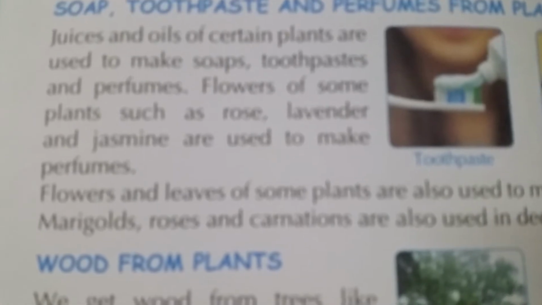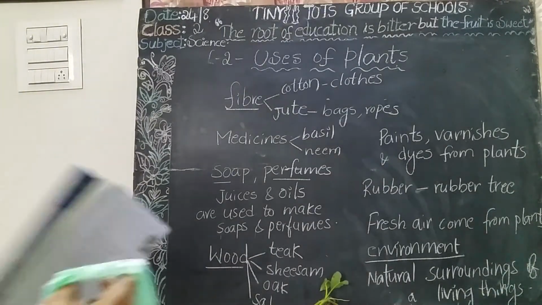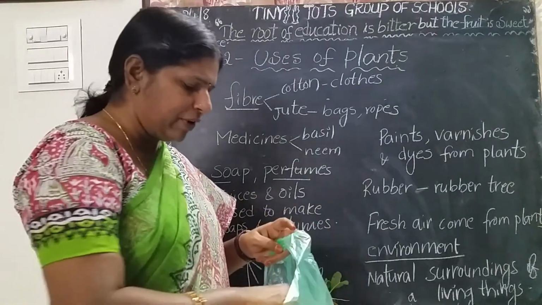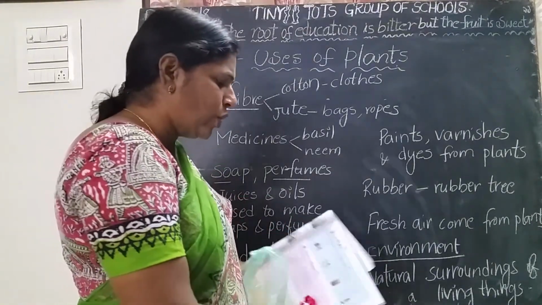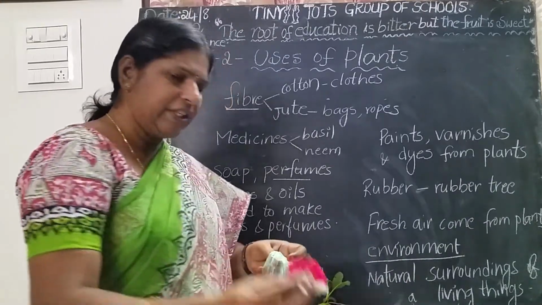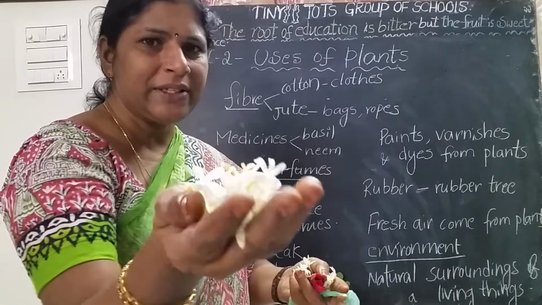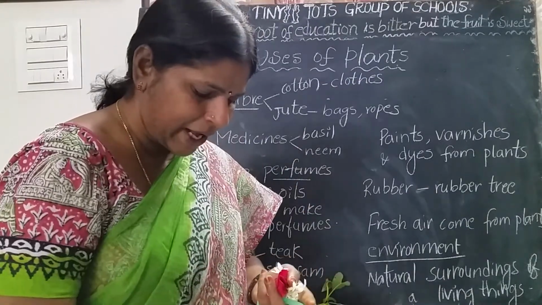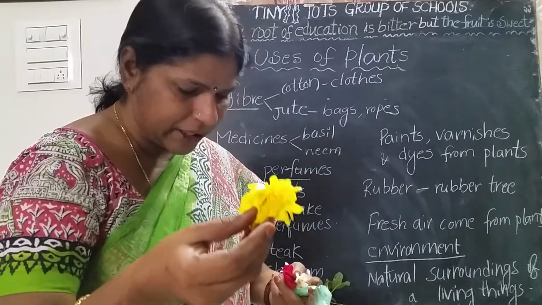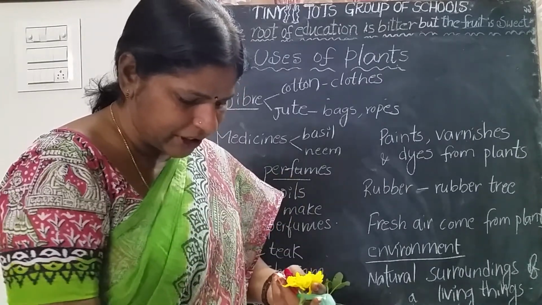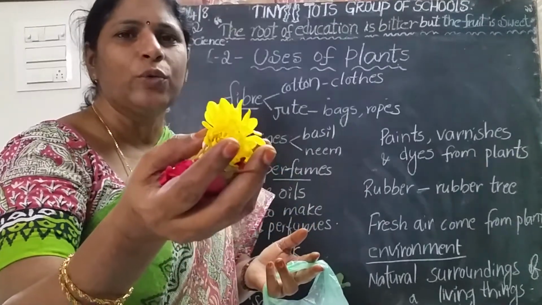Flowers. See, I will show you flowers. See here, some flowers may give us a good smell, no children. See here, jasmines and rose. This is the rose and these are all the jasmines. Jasmines and marigold, yes, marigold is also there. Yes, and chamanti. All these flowers may give us a good smell.